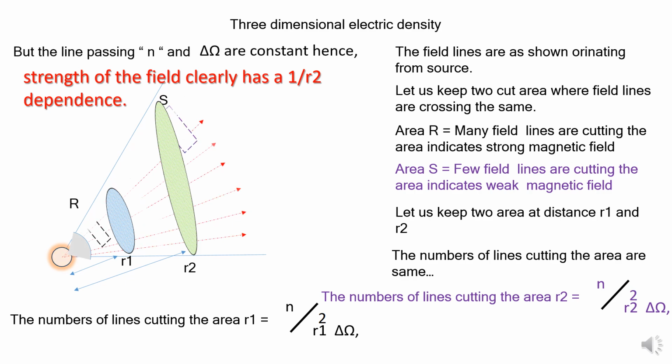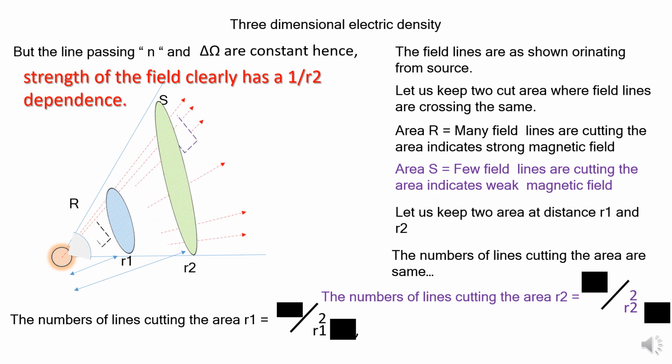But in this particular case, the number of lines passing is the same and the area is also almost the same. That means if you nullify these two, the strength of the field clearly indicates it is inversely proportional to the square of the distance.